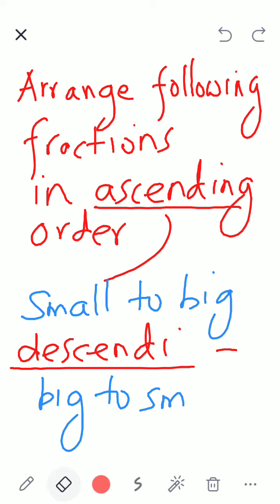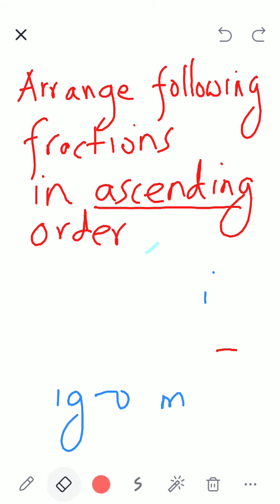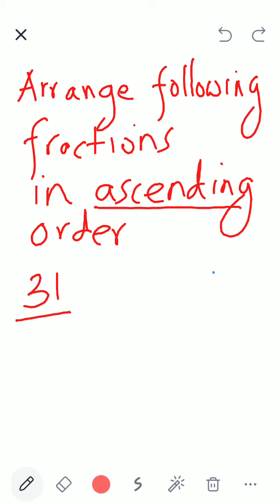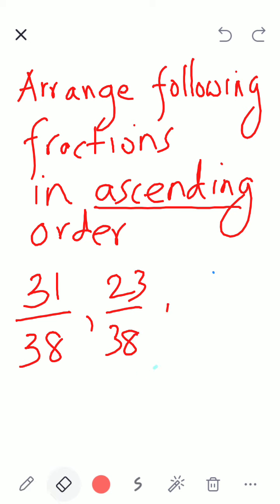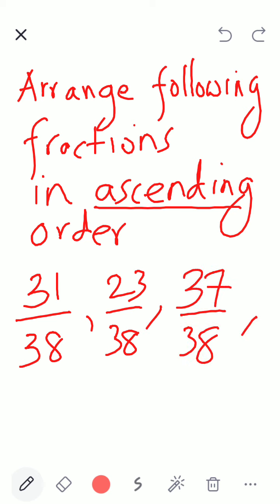So I'm rubbing this off, and my question is, arrange the following in ascending order. So I will write 31 by 38, 23 by 38, then 37 by 38, and 11 by 38.